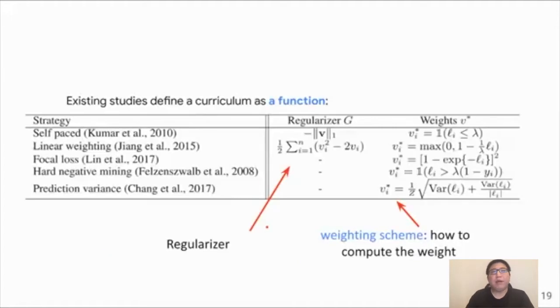In fact, many works have been proposed since then to define curriculum as a function, either by specifying the function as a regularization function capital G, or directly defining how we can compute the optimal weight V star. That includes some famous ones such as the self-paced learning function and the focal loss function. Nevertheless, in all cases, the curriculum is represented by a function.